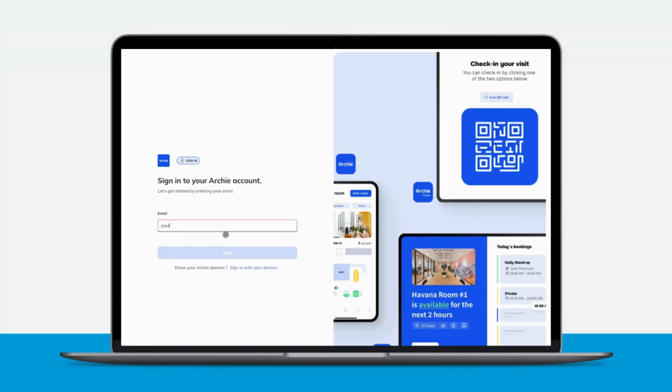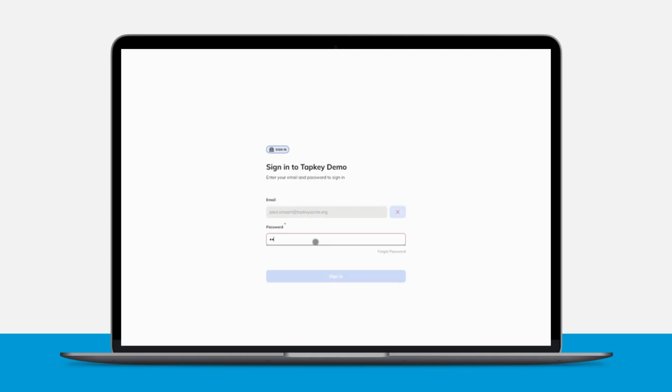Here you enter your credentials into the Archie ecosystem, which is going to create the link between both accounts.